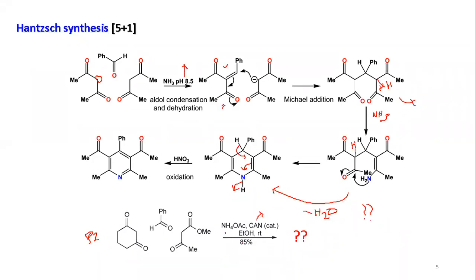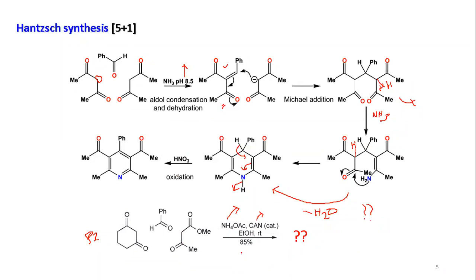Now ammonium acetate is the source of ammonia, you can think, that can help in abstraction of the proton. So this way you can think, and you can try to come up with the exact structure of the molecule, what it is going to have.